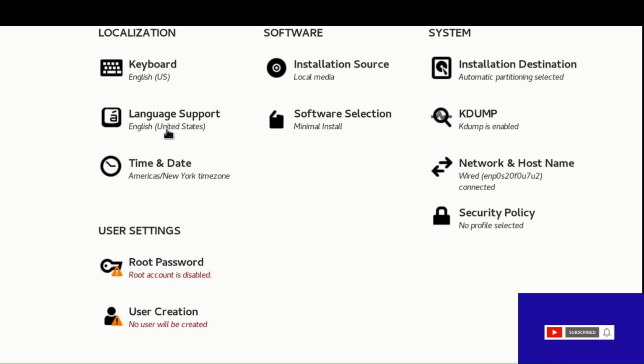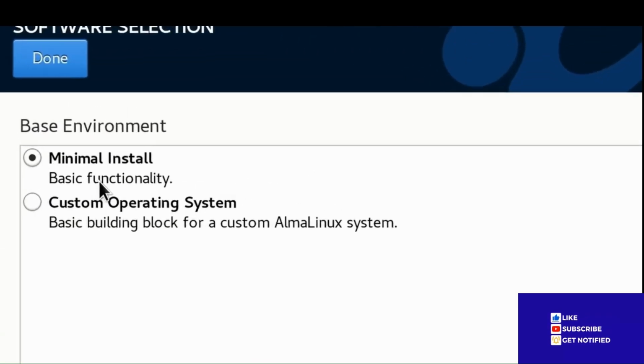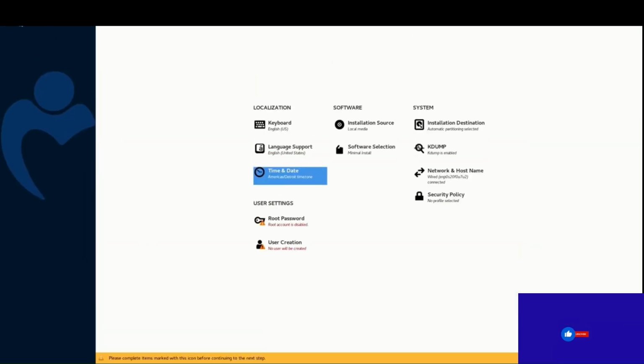Installation destination, install language support, software selection, time and date, minimal installation, custom operating system, standard system tool. Time and date we have to give. Security policy, no profile selected. Network and host name.